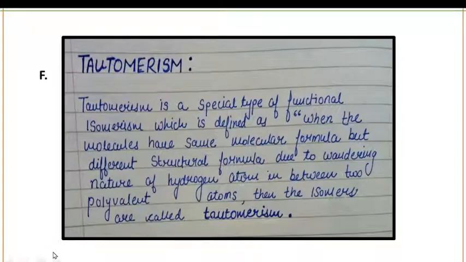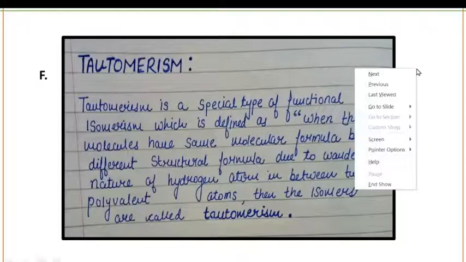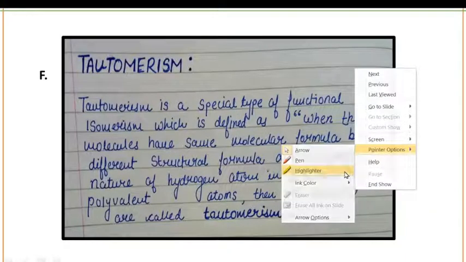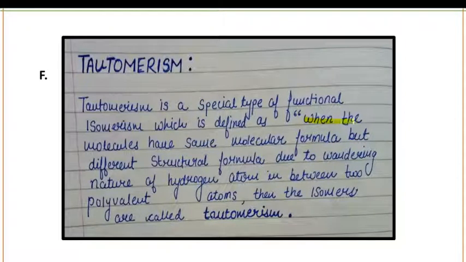Now tautomerism. This is a very important type of isomerism. Tautomerism is a special type of functional isomerism, which is defined as when the molecules have the same molecular formula but different structural formula due to the wandering nature of a hydrogen atom in between two polyvalent atoms. Then the isomers are called tautomers.